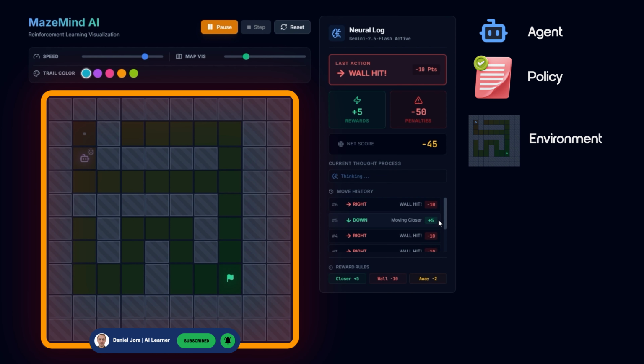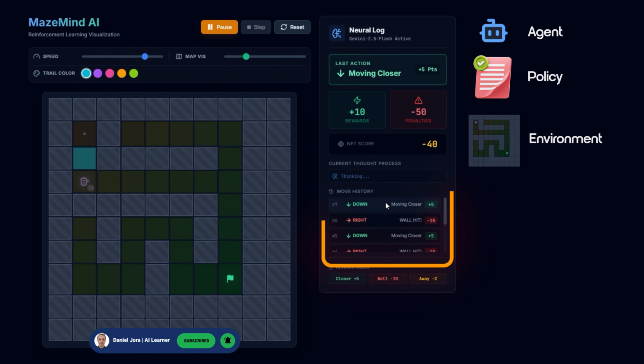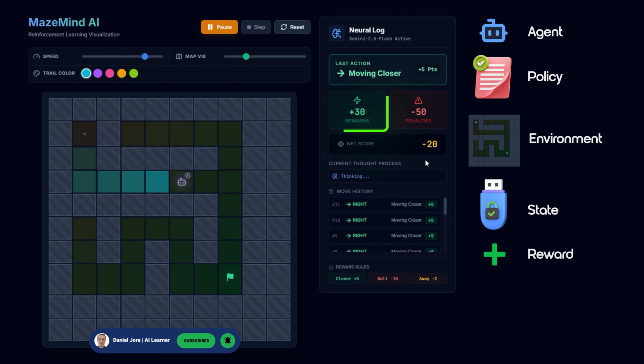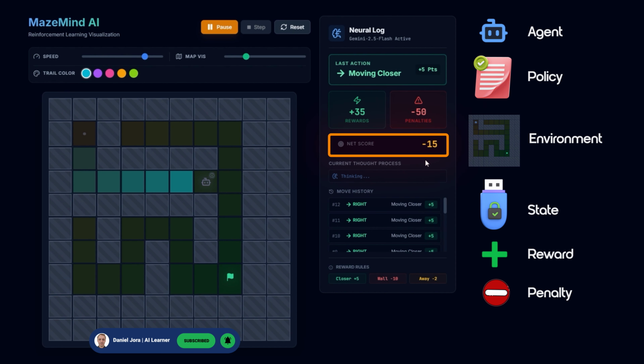It does not respond merely with a simple reply, but with a reward signal indicating whether the achieved state is desirable. A new state, which is the current representation of the environment, observed by the agent through feedback, observations generated by the environment. This state is like a memory of the agent. Rewards, numeric feedback, positive for good actions, negative for penalties. The focus is on the cumulative total rewards over the long term, total reward over time, and penalties.